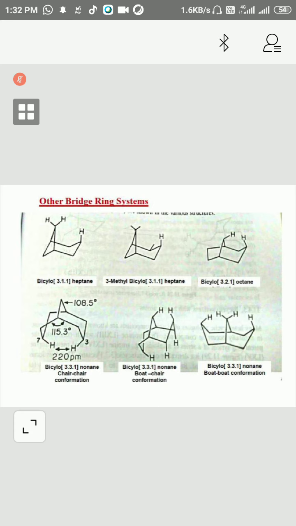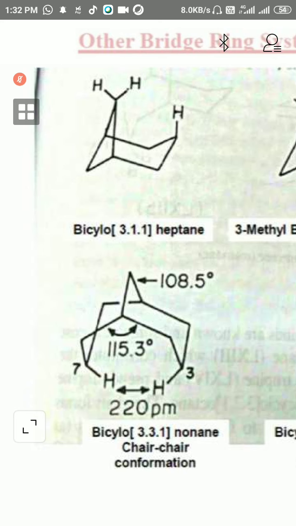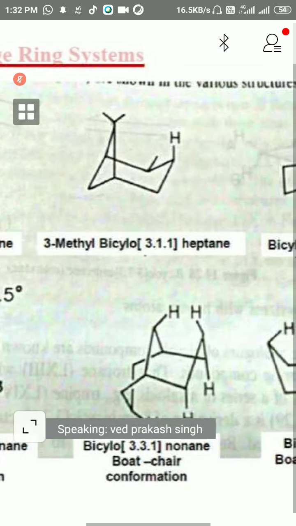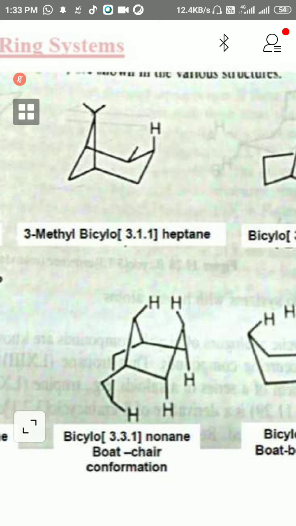You can see here 3 carbons this side, 3 carbons, so 3, 3, and this side 1 carbon, 1. Total number of carbon 9, so nonane. Bicyclo 331 nonane. And this one also, you can see these two will be bridgehead carbons. This side 3, this side 3 carbon, and this side 1 carbon, 3, 3, 1.